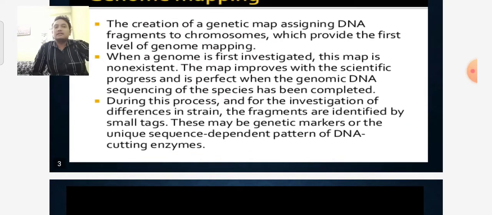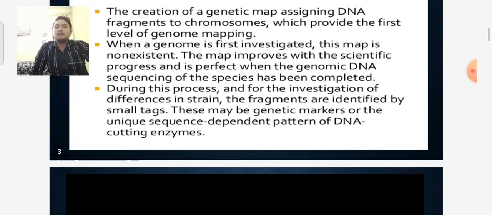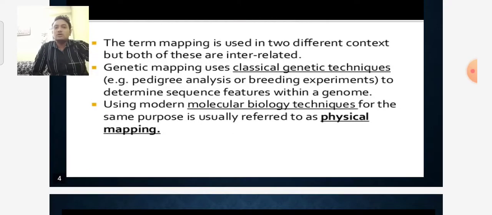For cutting, we know there is a specific sequence. These are specific sequences, and they act as a marker for identification. So the term mapping is used in two different contexts, but both of these are interrelated.